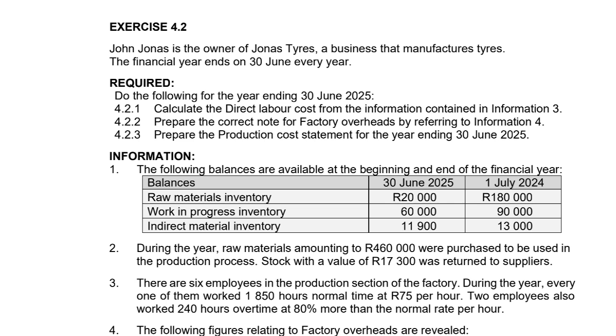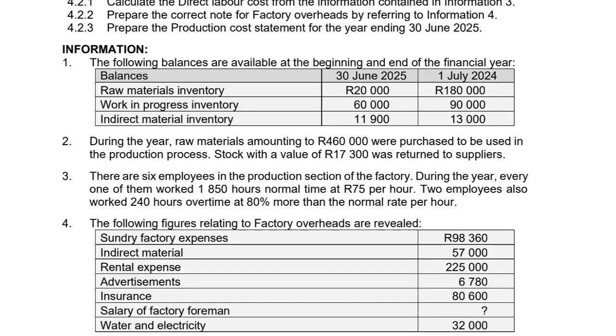Number 3, there are 6 employees in the production section of the factory. During the year, every one of them worked 1,850 hours normal time at 75 Rand per hour. 2 employees also worked 240 hours overtime at 80% more than the normal rate per hour.